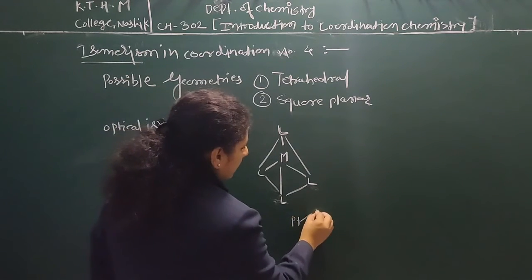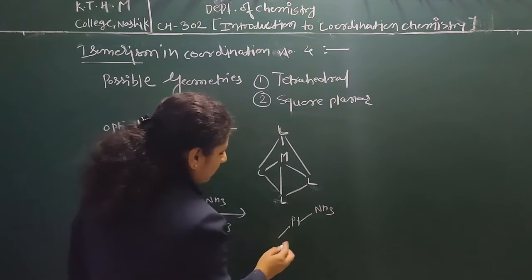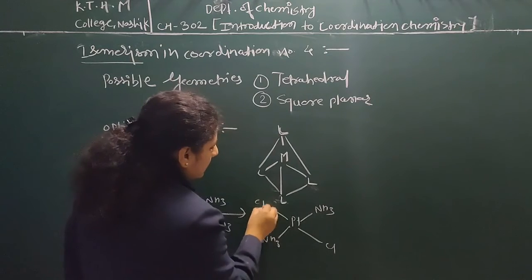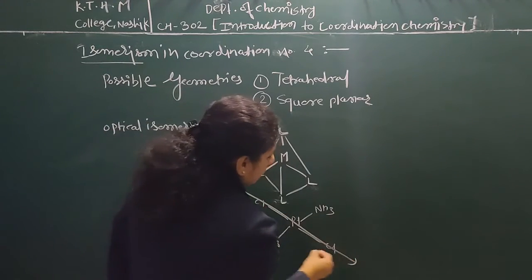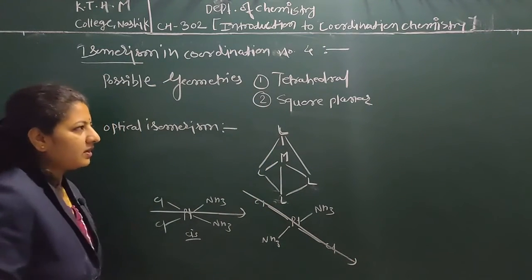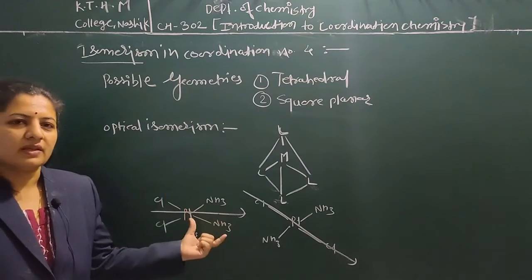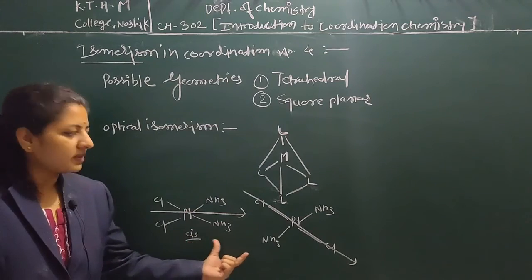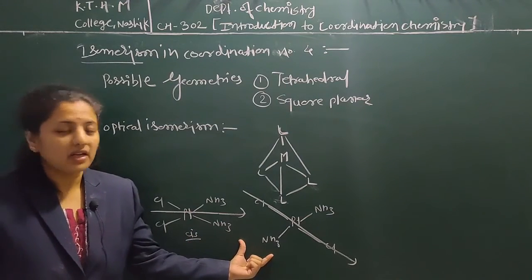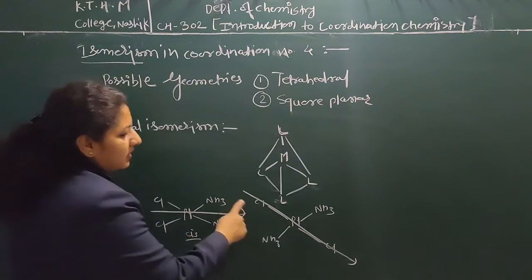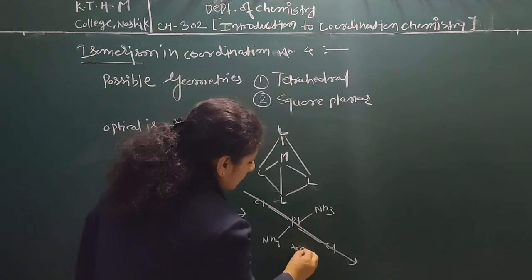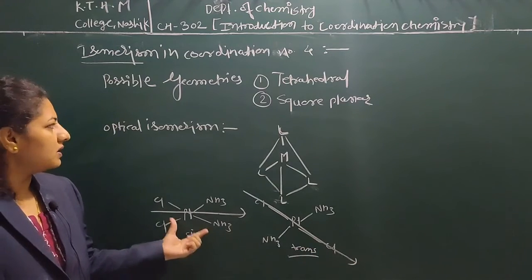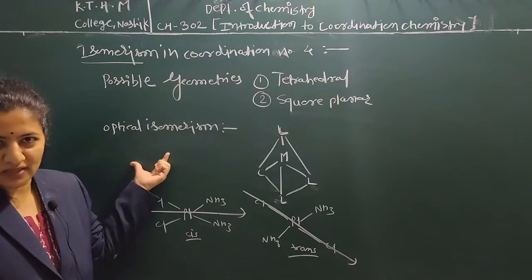If we take the trans isomer of diamminedichloroplatinum, again there is symmetry. The condition for optical isomerism is that the complex should not have any symmetry. Here there is a center of symmetry in cis and a plane of symmetry in trans. So the square planar complex does not show any optical isomerism.